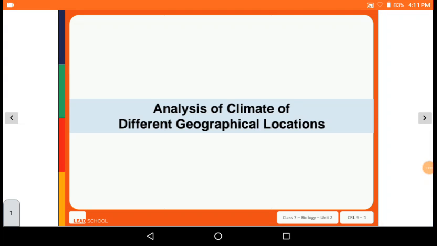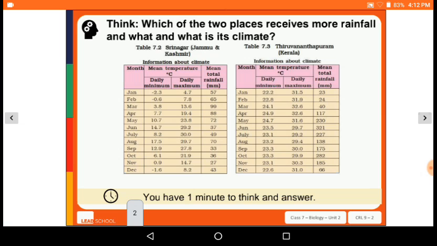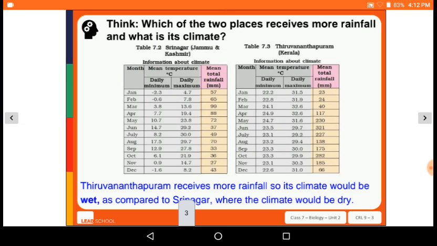Now the next point is analysis of climate of different geographical locations. अलग अलग अर्थ पर climate analysis को हम देखेंगे. So which of the two places receive more rainfall, and what is the climate? यहाँ पे श्रीनगर और त्रिवेंद्रमपुरम का जो एक नॉर्थ और एक साउथ में है, दोनों का यहाँ पे रेनफॉल का डेटा दिखाया है, मैक्सिमम और मिनिमम. So Trivandrum receives more rainfall, so the climate would be wet, and compared to Srinagar, its climate would be dry.